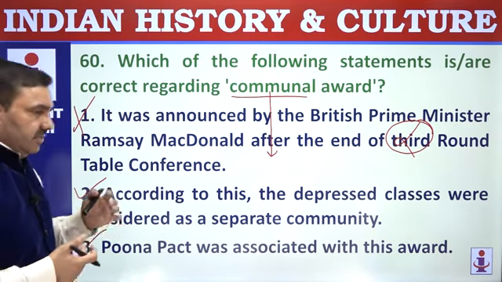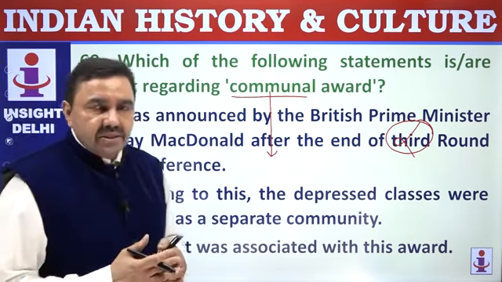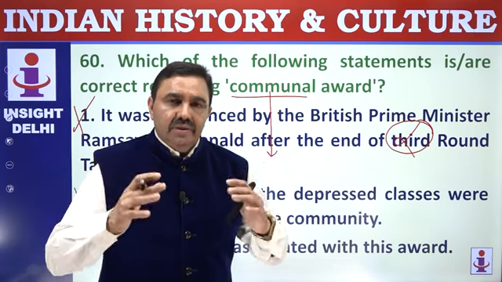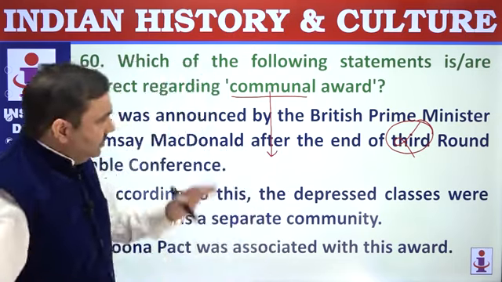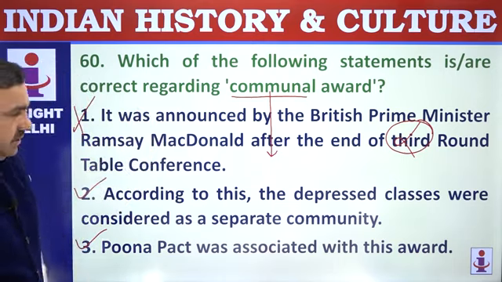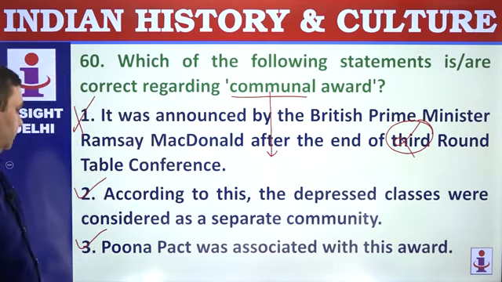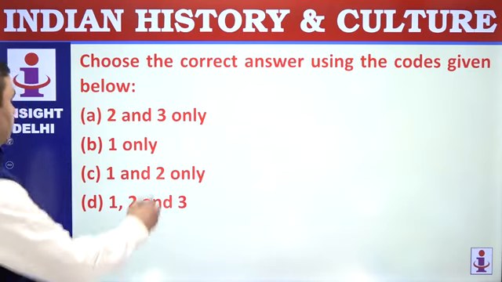Congress agreed to leave 147 seats voluntarily for depressed classes, and depressed classes agreed to give up the reservation given by Communal Award. Though officially it remained on paper, it was not accepted by Indians. 2 and 3 are correct.